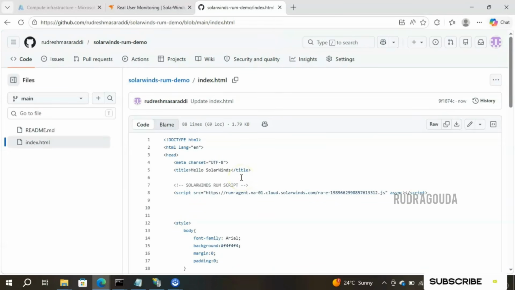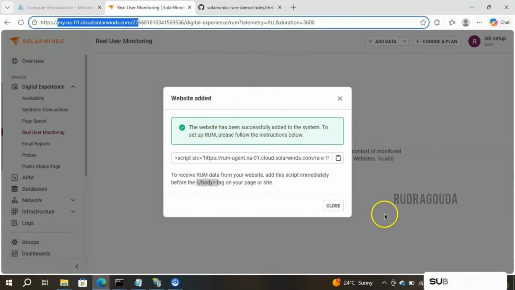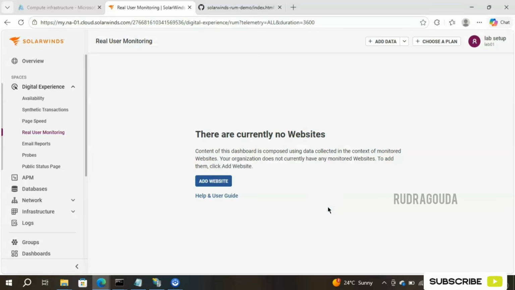So whenever this particular web page is open, our code will copy all the information, like who has connected, from which location it is connected, how much time it is taking to load the website. Everything it will capture and send that information to the SolarWinds observability tool. So it is completely depending on this information. You can see, right, rumagent.na01.cloud.solarwinds.com. Next. So we are good with respect to the configuration part. Simply click on close.